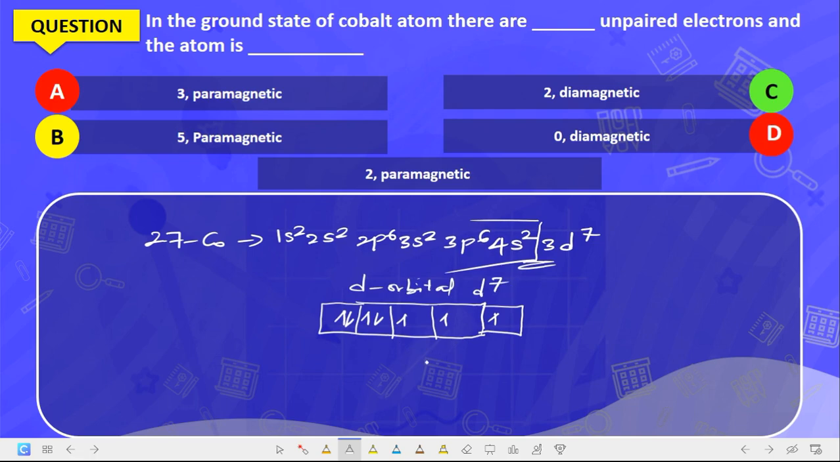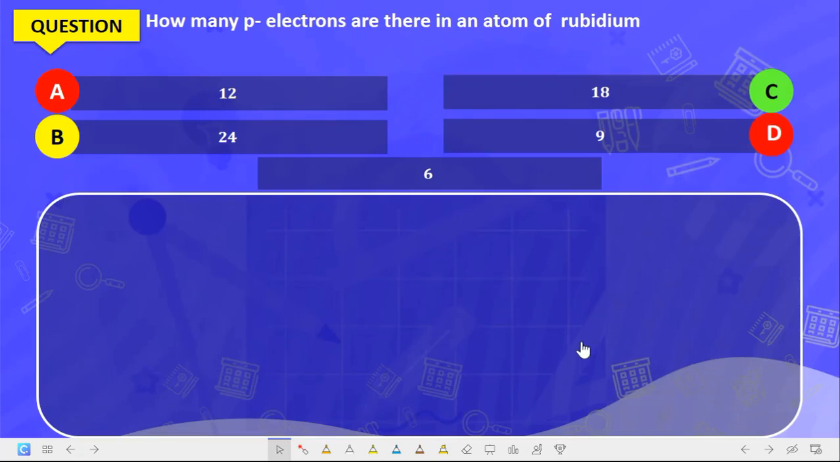Now how many electrons are unpaired? It has 3 unpaired electrons. Now when an atom has an unpaired electron, that atom is said to be paramagnetic. The atom is said to be paramagnetic. So it has 3 unpaired electrons and is what? Paramagnetic.